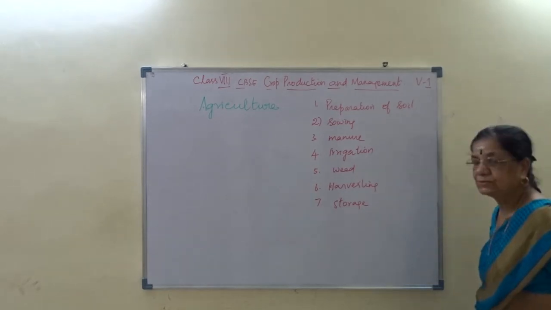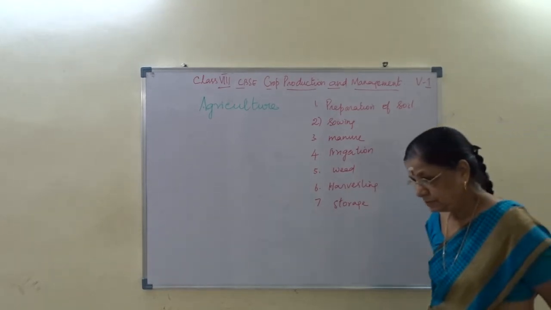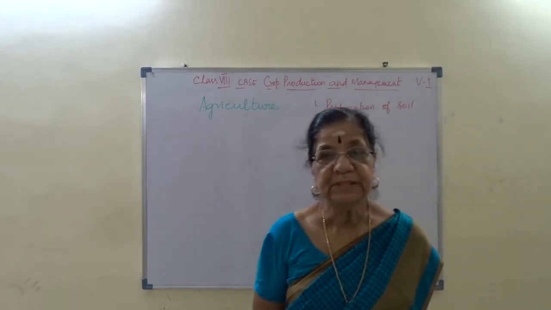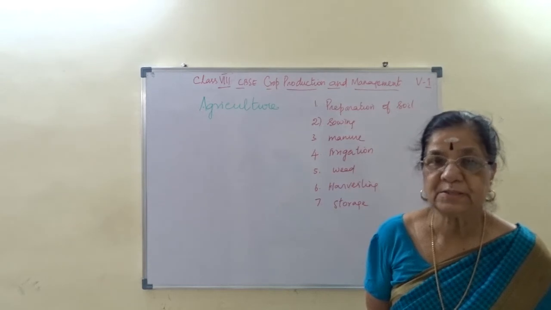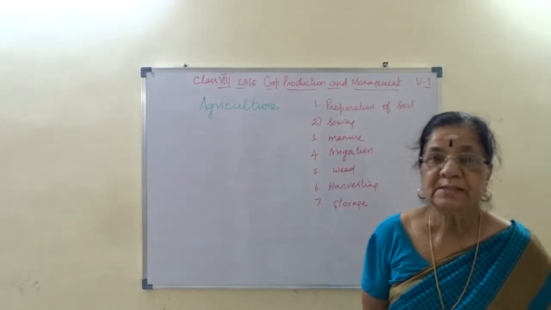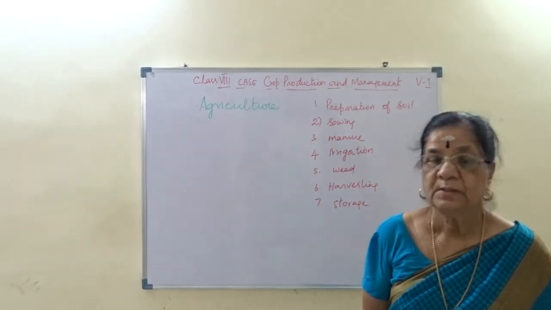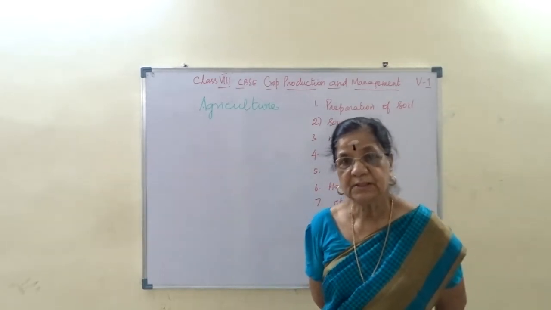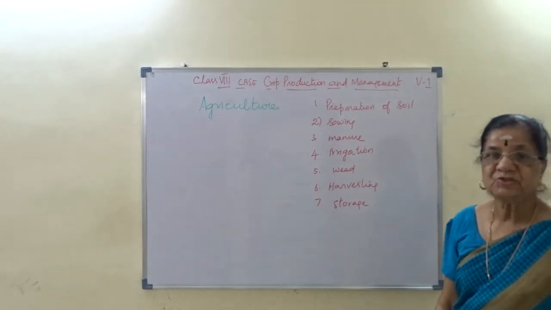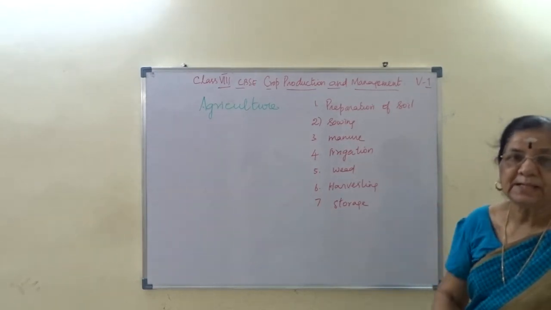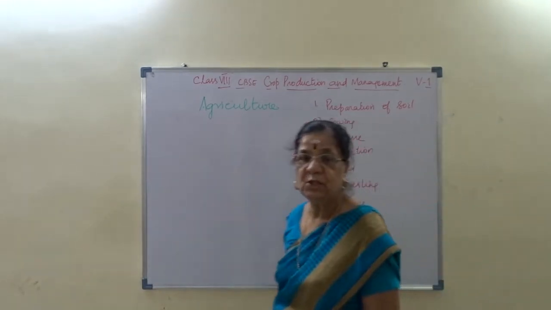The first one is preparation of soil. For example, I am given a piece of land near our school or near my house, and there I want to cultivate some paddy crop. For that, I have to follow these steps, and these steps are called agricultural practices. The first one is preparation of soil.